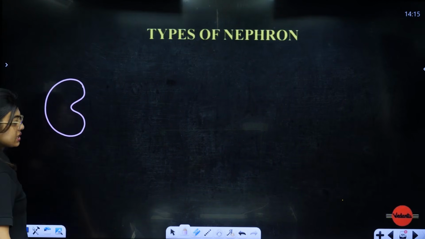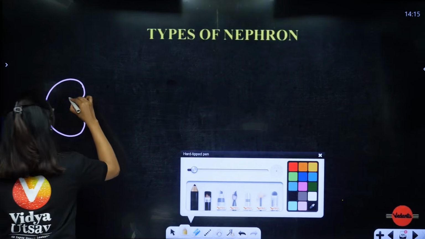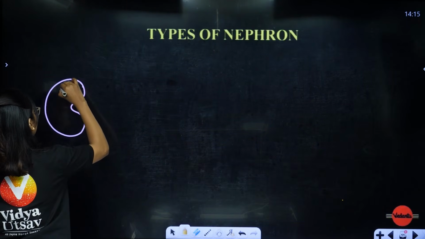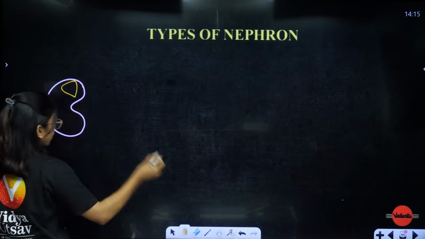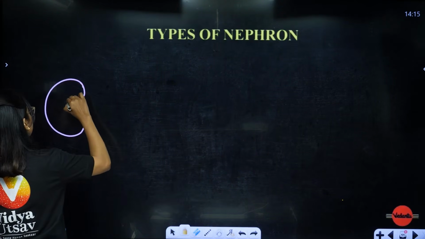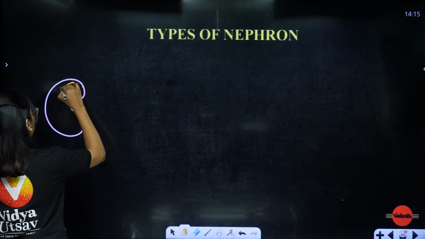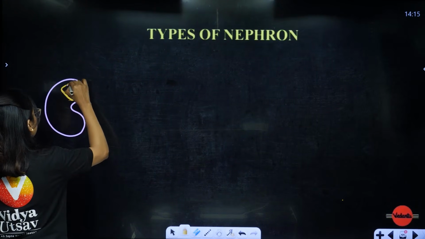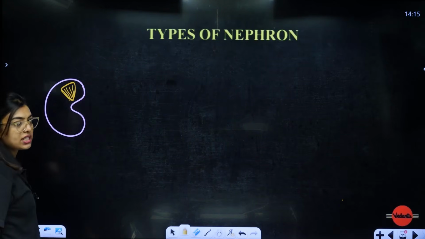Okay, so students, this is the kidney. So in this kidney, I told you there are medullary pyramids. Yes or no? I told you there are medullary pyramids. So in the medullary pyramids, I told you that there are going to be nephrons also. This is the medullary pyramid. In the pyramid, I told you on the top of this nephrons are going to be there.